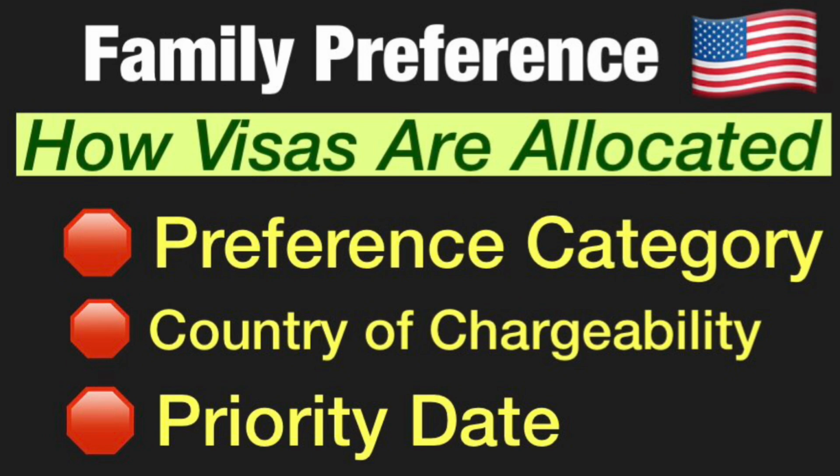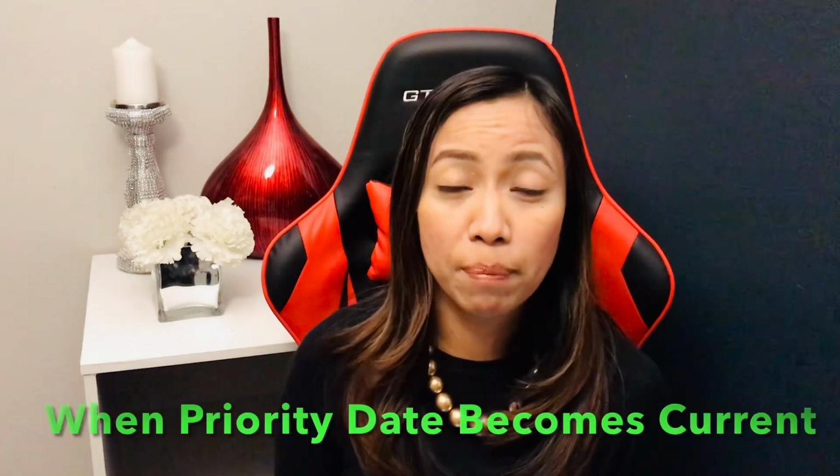To distribute the visas among all preference categories, the Department of State allocates the visas according to a prospective immigrant's preference category, country of chargeability, and priority date. What happens when the priority date becomes current?